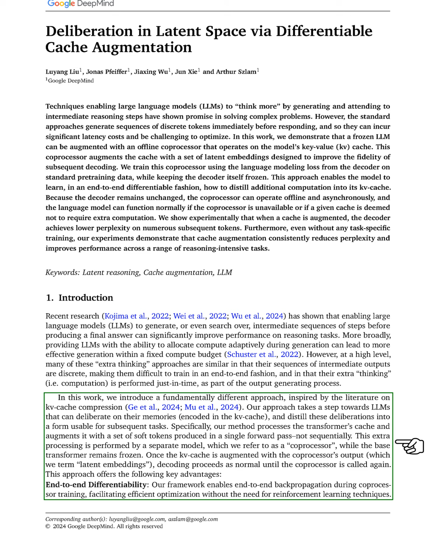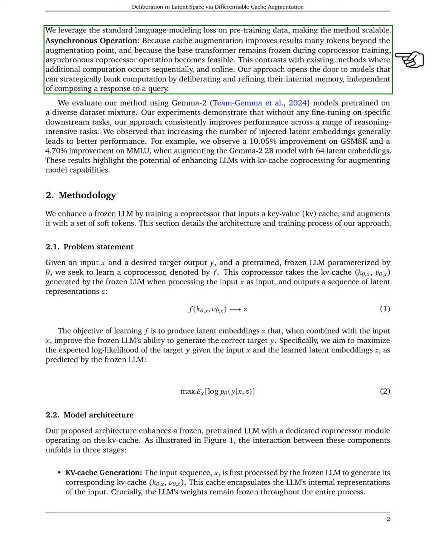Our approach has several key benefits. 1. End-to-end differentiability. We enable backpropagation during coprocessor training, allowing for efficient optimization without relying on reinforcement learning. We use standard language modeling loss on pre-training data, making our method scalable. 2. Asynchronous operation. Since cache enhancement improves results for many tokens beyond the augmentation point and the base transformer stays unchanged during coprocessor training, we can operate the coprocessor asynchronously. This is different from existing methods that require sequential computation.